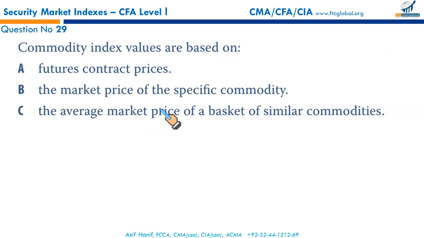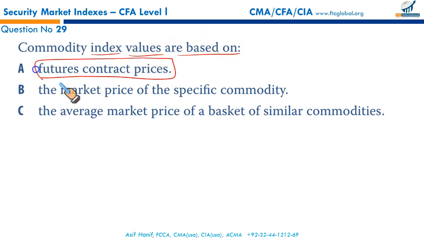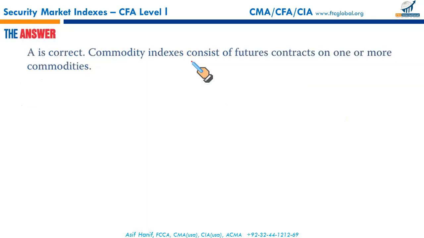Next, commodity index values are based, as we just discussed a little while ago, upon the future contract price, not on the current spot price of the commodities. The market price of the specific commodity is related but not dependent. The average market price of the basket of similar commodities is not the basis either. That's the dynamic of the commodity index. Look no further, A is the right option.